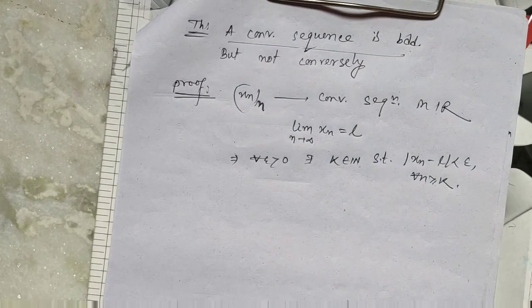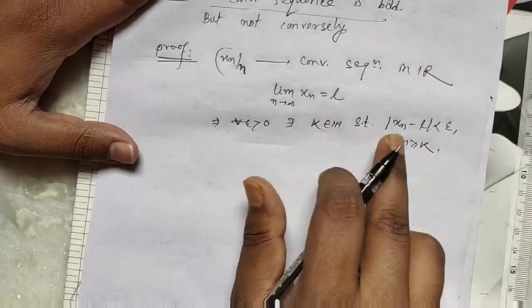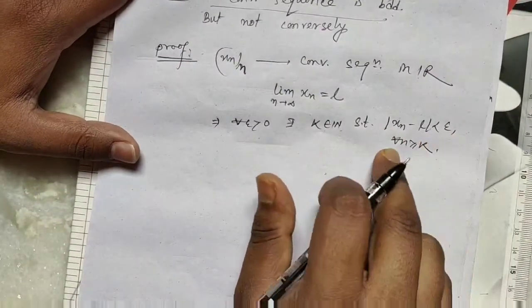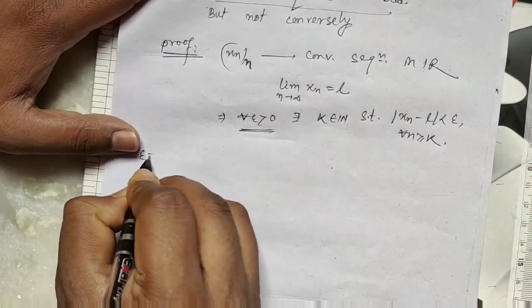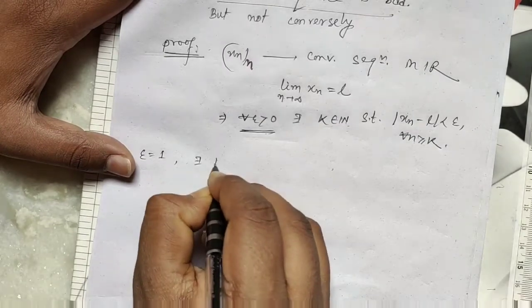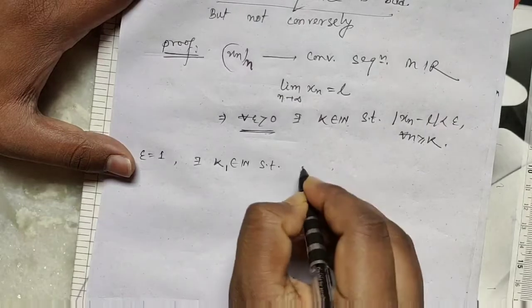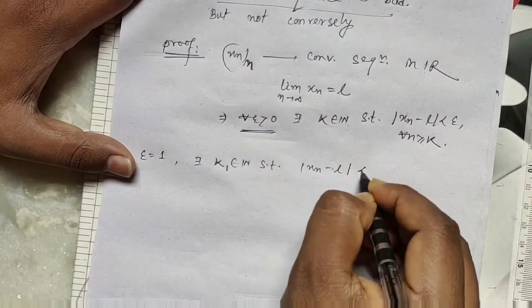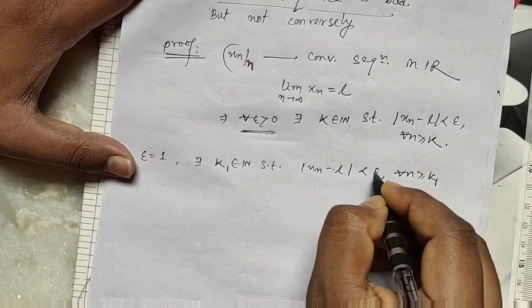This is true for every epsilon. So if you take epsilon equal to 1, then there exists say k1 belonging to N such that mod of xn minus L is less than 1 for all n greater than or equal to k1.